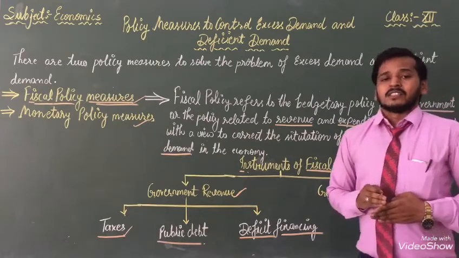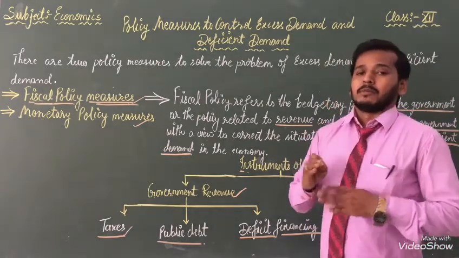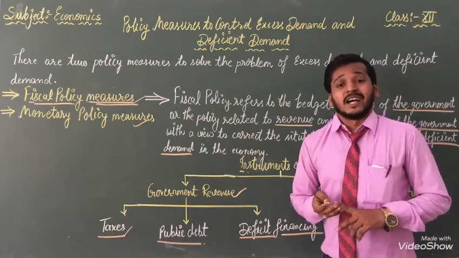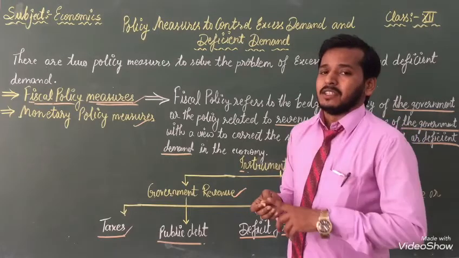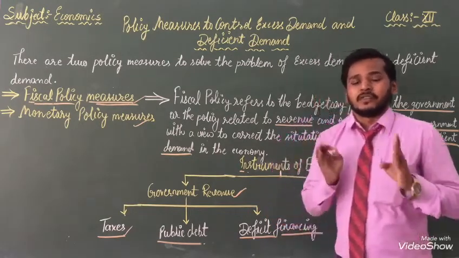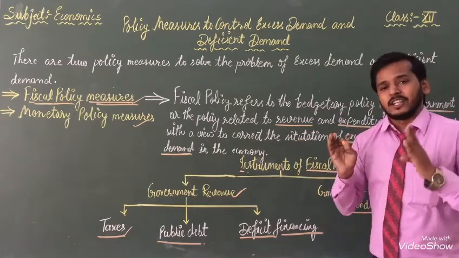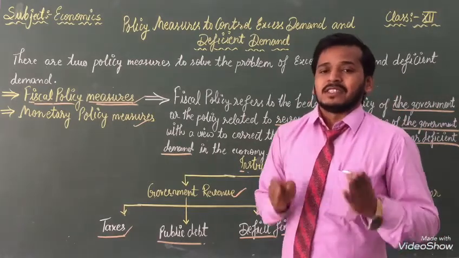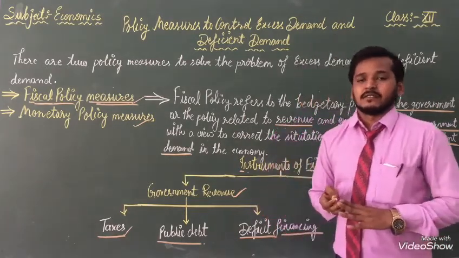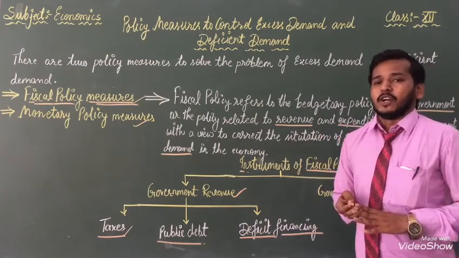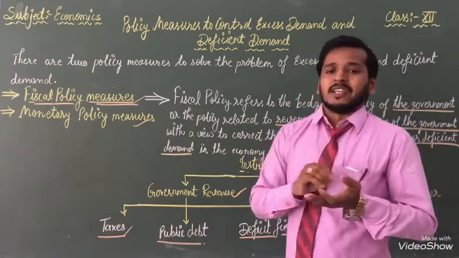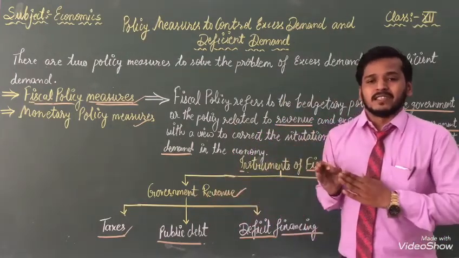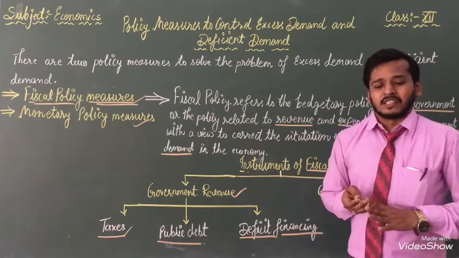For example, suppose our income is above 5 lakh per year, then we have to pay tax. That one is called direct tax. And indirect tax means, suppose we purchase a toffee, kurkure, or chocolate, there is also tax included in that product. We are also paying tax there. That one is called indirect tax. For example, when you purchase a toffee, the price written is Rs 2 including all taxes. That one is called indirect tax.